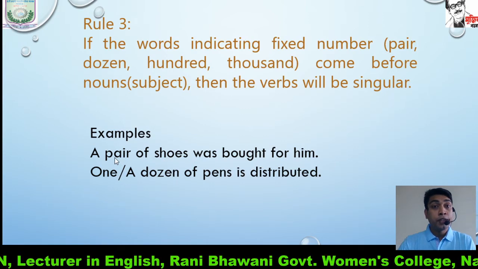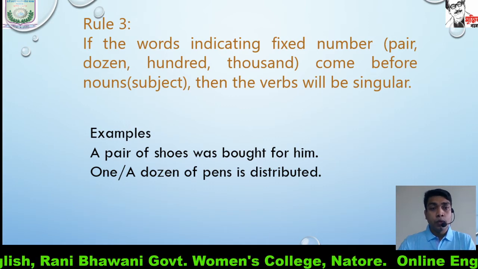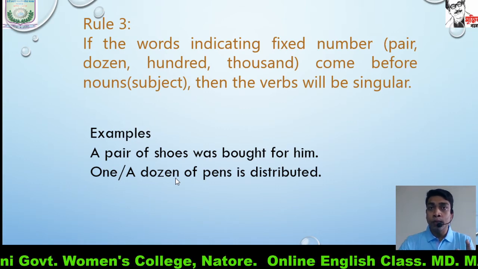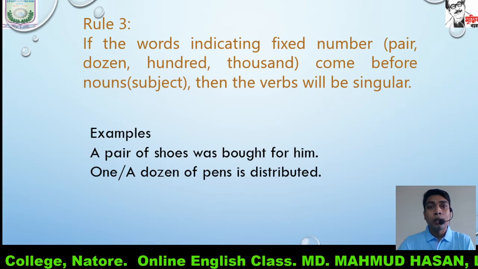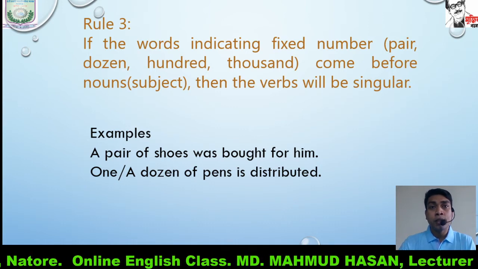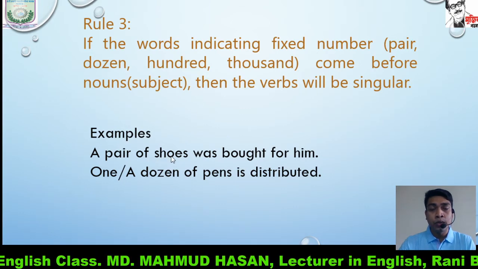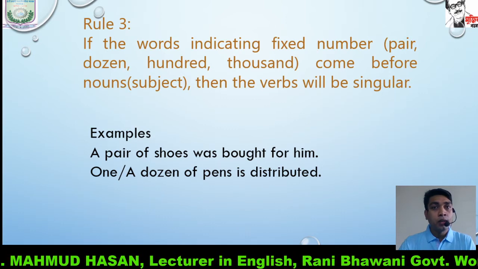Pair is a fixed number. It indicates 2. A dozen means 12 in number. So it shows a fixed number. If this type of fixed number comes before nouns, then our verb will be singular.